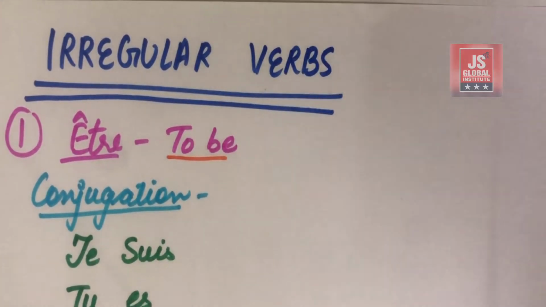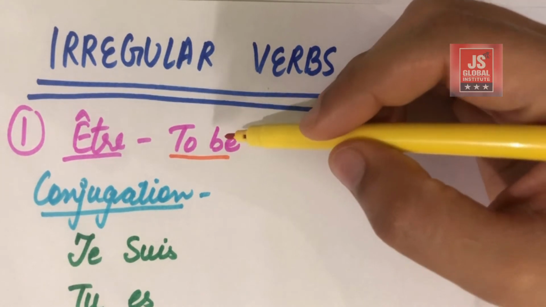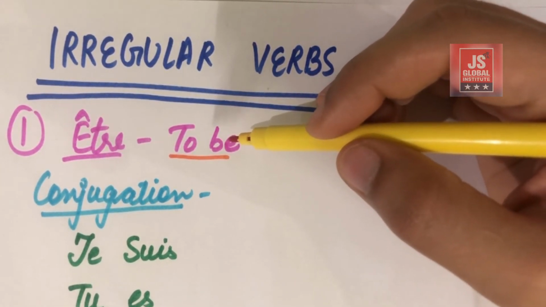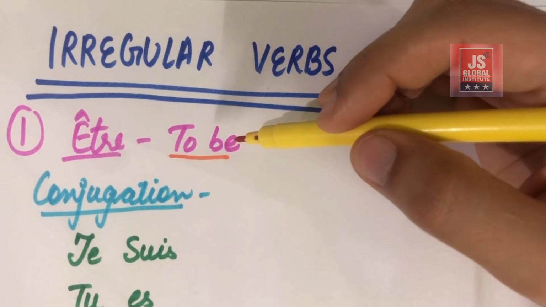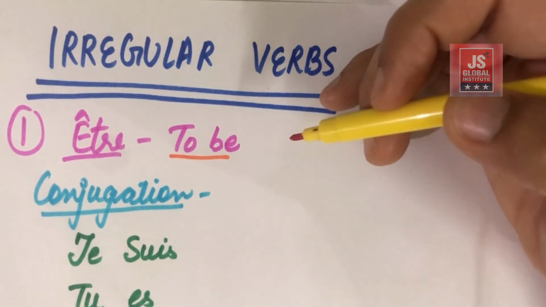Number one verb is être. Être means to be. We have done this in English as well, but at that time in our lower classes we learned things as they are and did not go into depth. In English as well, with I we use am, with you we use are, with they we use are, and with he, she we use is.